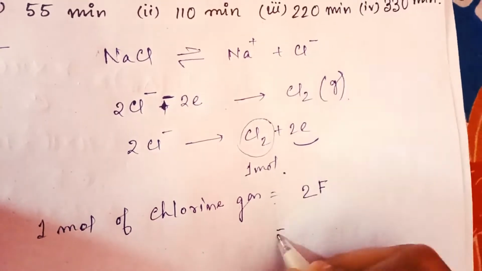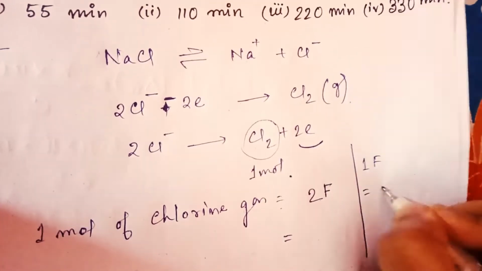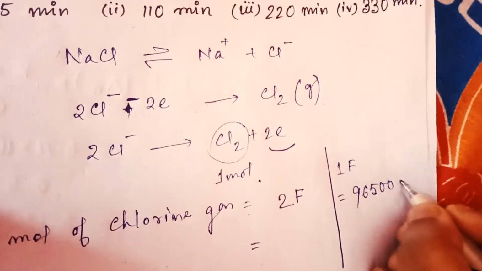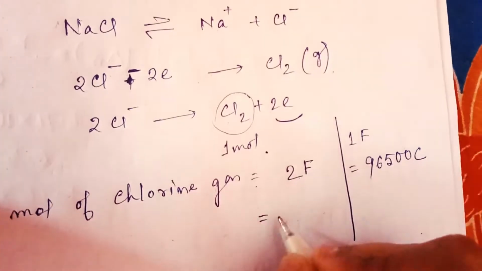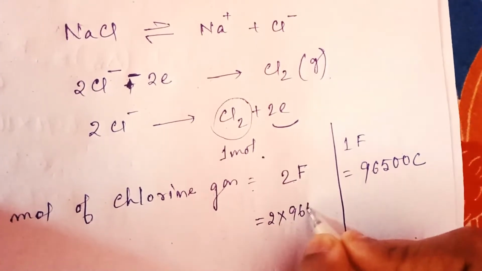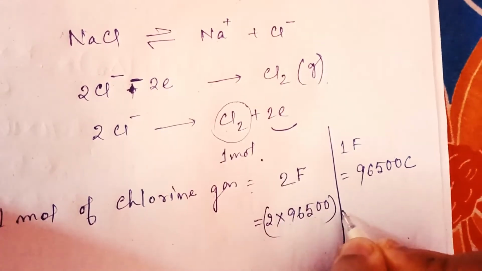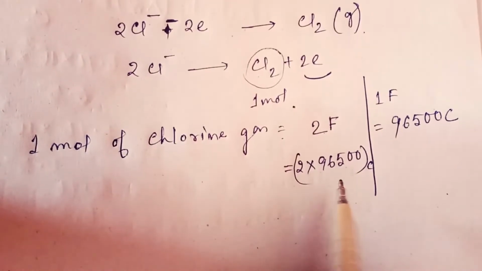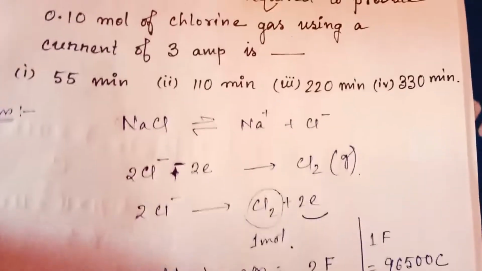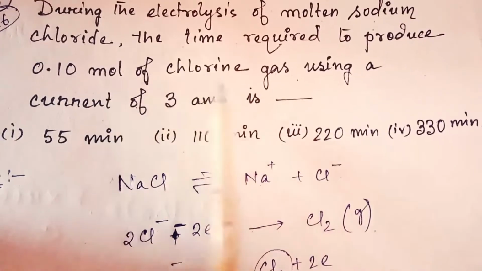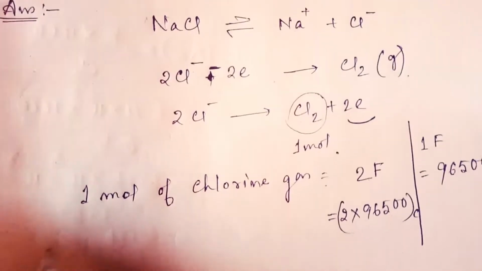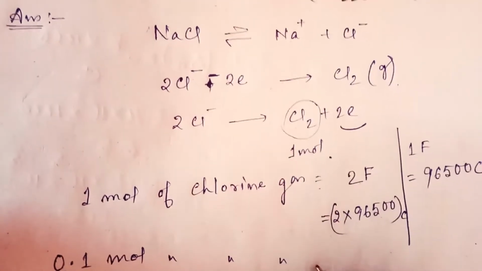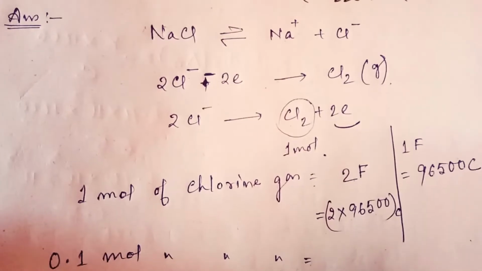Now we know 1 Faraday equals 96,500 coulomb. So here 2 Faraday means 2 into 96,500 coulomb. Okay, so now this charge is for 1 mole. Now in the question, 0.1 mole chlorine. So for 0.1 mole of chlorine gas, what will be the electric charge?